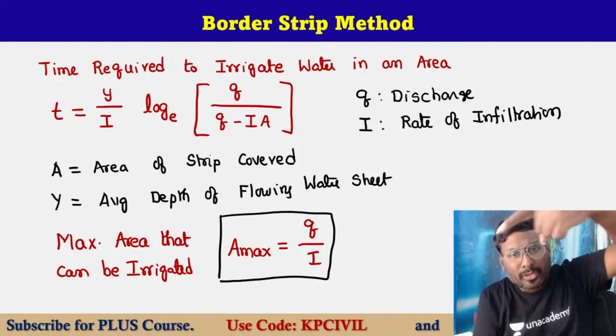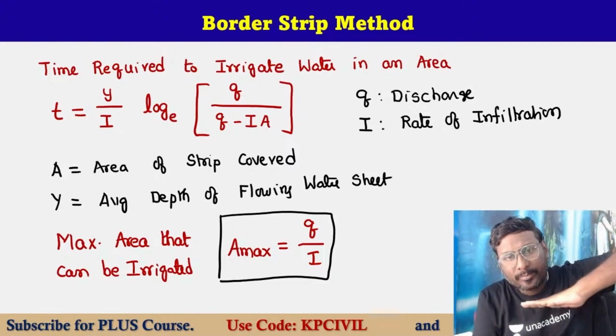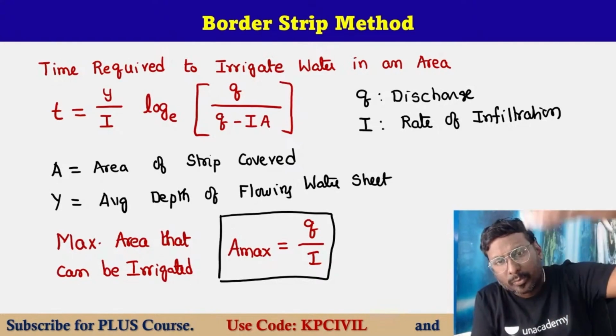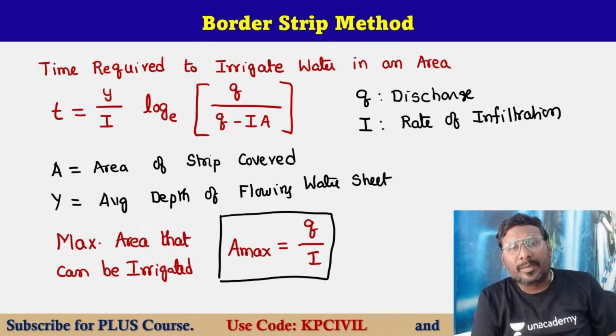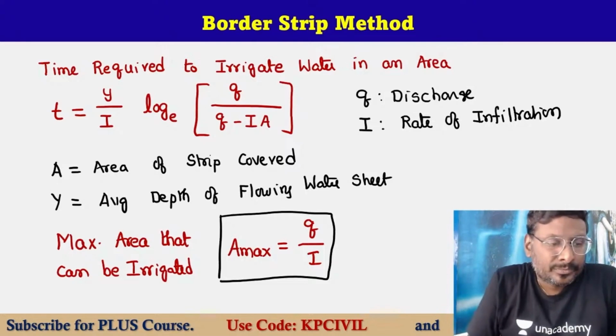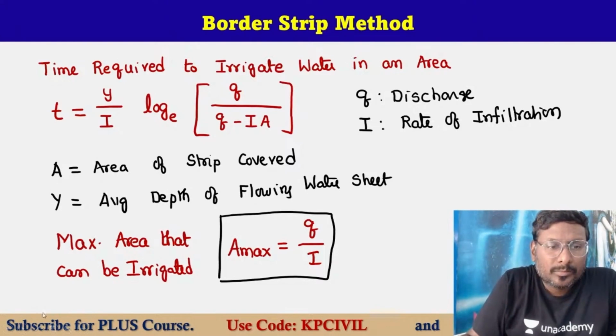How much time do we take to spread the water in the strip? Water is moving forward and away. How much time is required to irrigate that area is determined using this formula. Then the maximum area irrigated, using discharge and rate of infiltration, is Q by I.